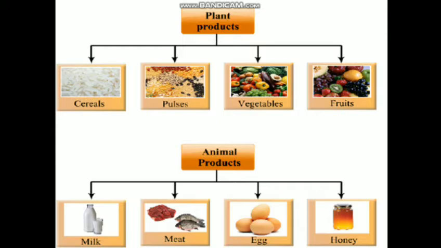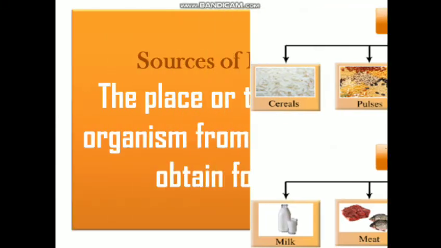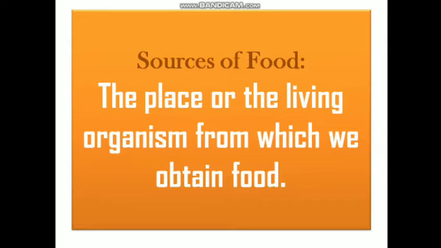Similarly, from animals, we obtain food items like meat, chicken, milk, and various milk products. So, all these are sources of food. In the same way, we can define that the place or the living organism from which we obtain food is known as sources of food.